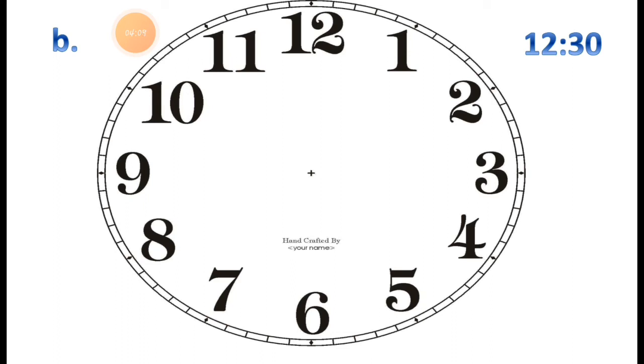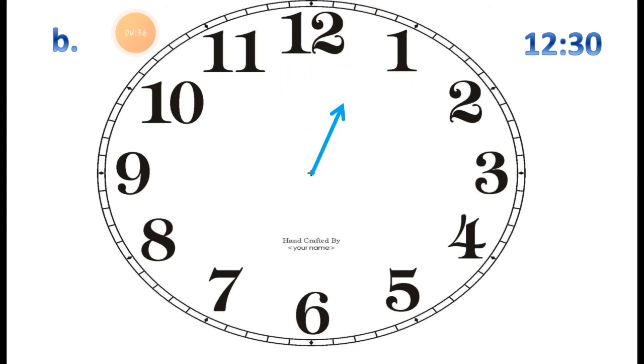We have to draw the shorthand. It is exactly pointing between 12 and 1. See this, it is exactly pointing the hour hand, pointing to 12 and 1. It is between 12 and 1. Here you can see it is near about 12 and it is pointing to exactly between 12 and 1.